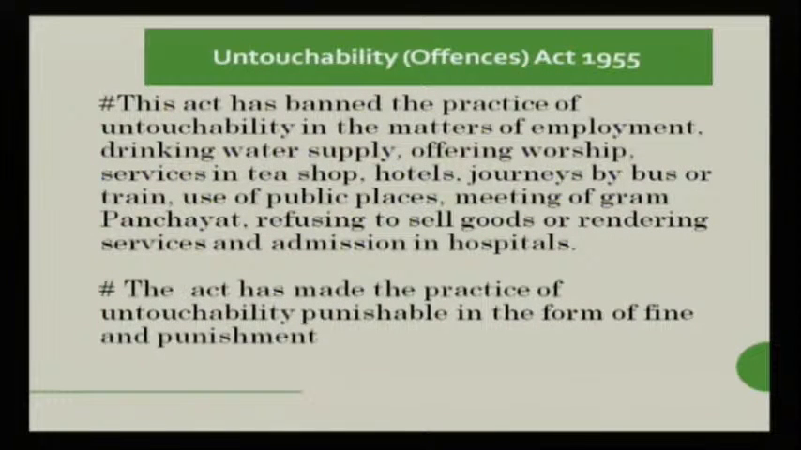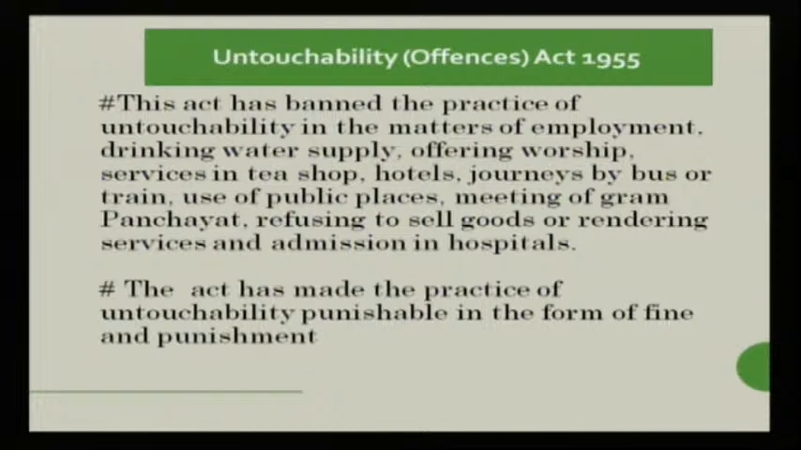What does the Untouchability Offenses Act 1955 say? This act has banned the practices of untouchability in the matters of employment, drinking water supply, offering worship services, tea shops, hotels, journeys by bus or train, use of public places, meetings of gram panchayat, refusing to sell goods or render services, and admission in hospitals.